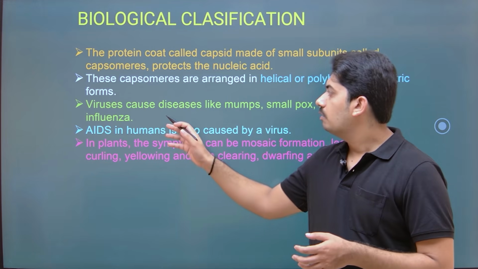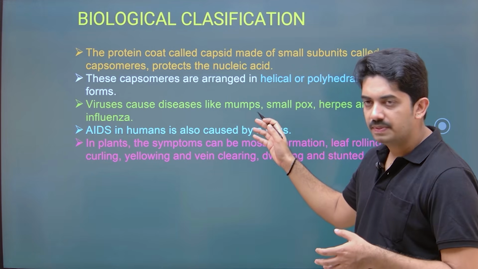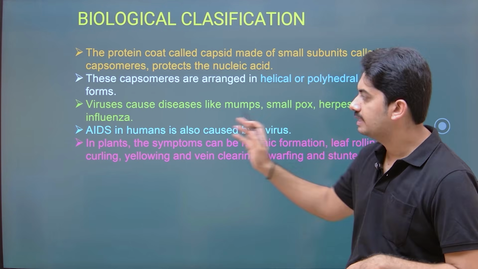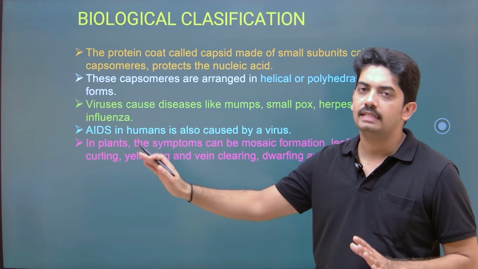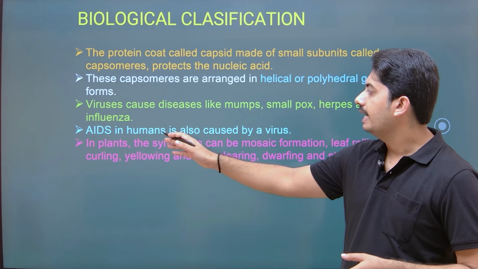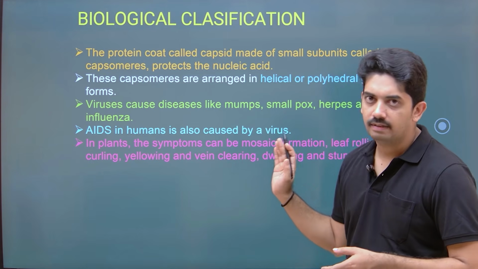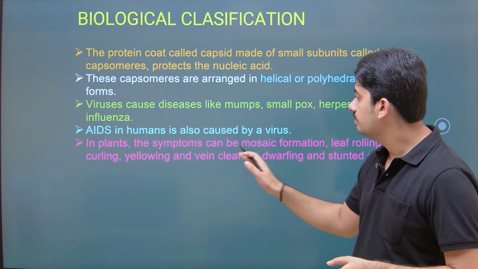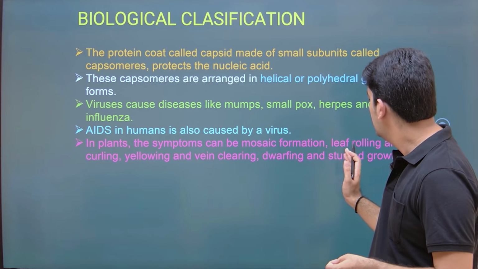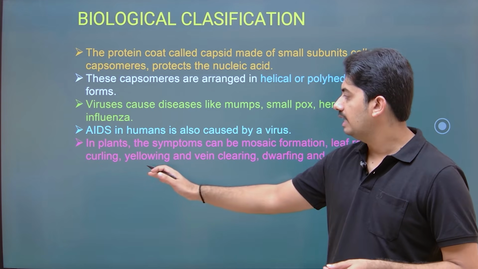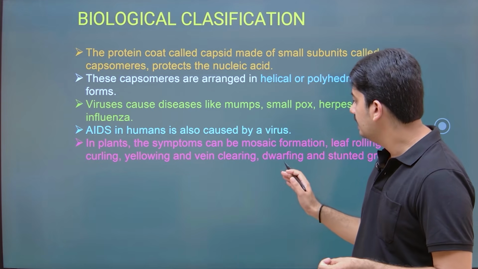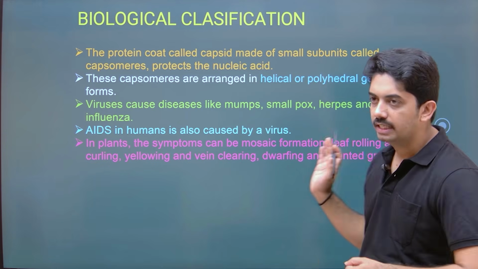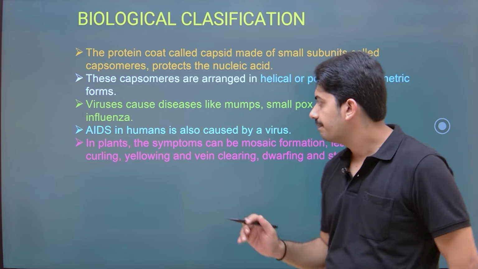Now viruses cause diseases like mumps, smallpox, herpes, and influenza. These are the common diseases caused by the virus. AIDS in humans is also caused by virus, acquired immunodeficiency syndrome. In plants, symptoms can be mosaic formation, leaf rolling and curling, yellowing, vein clearing, and dwarfing, stunted growth. See, all these are the symptoms.